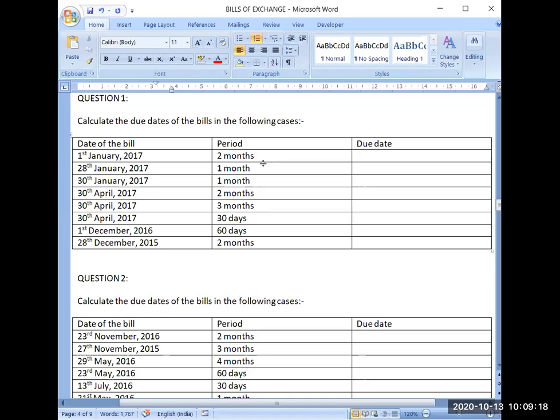And here the tenure of the bill is given, meaning how much time is given to the debtor. So you have to calculate the due date according to this time and date. Now I will start from here. 1st January 2017.